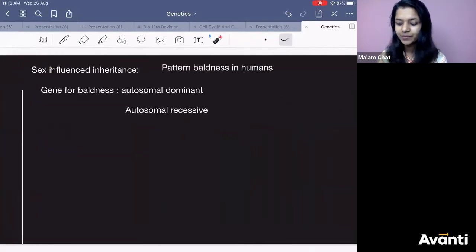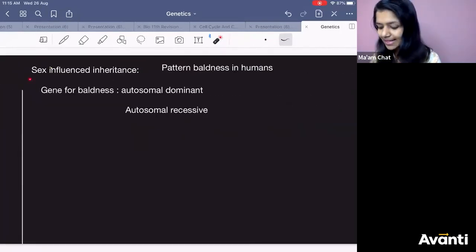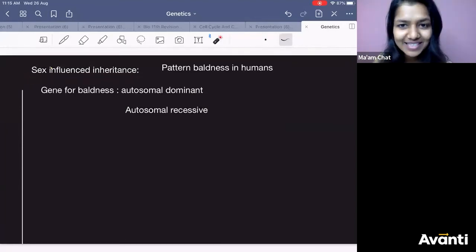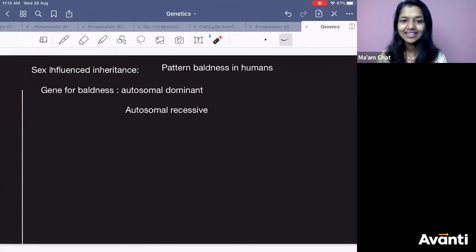Sex limited. Now the other one is sex-influenced inheritance. Sex-influenced means the trait gets expressed depending on whether you are a male. If you are a male, you may have no hair on the scalp.